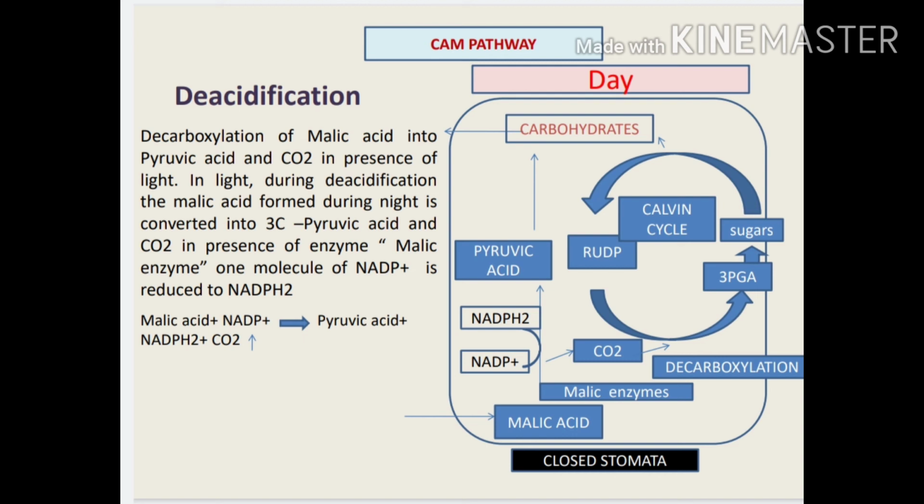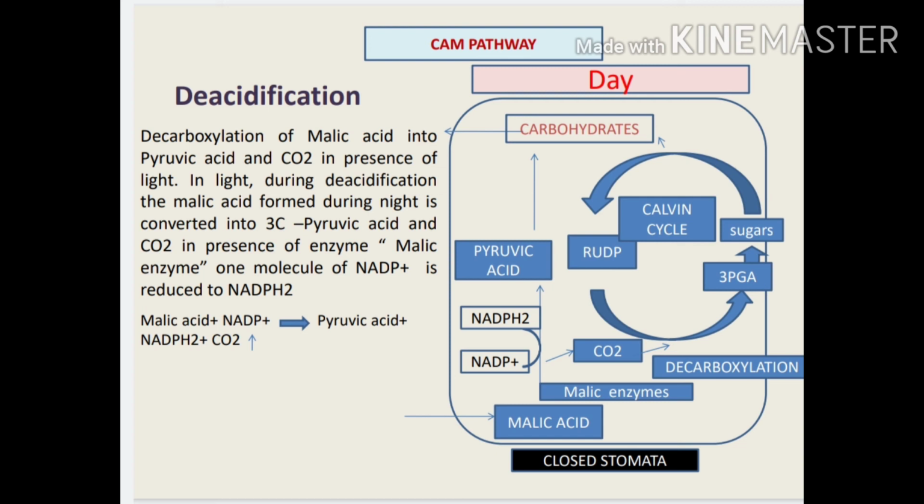One molecule of NADP is reduced to NADPH2. In the reaction, malic acid interacts with NADP plus, and there is a formation of pyruvic acid, NADPH2 and carbon dioxide, which is evolved.